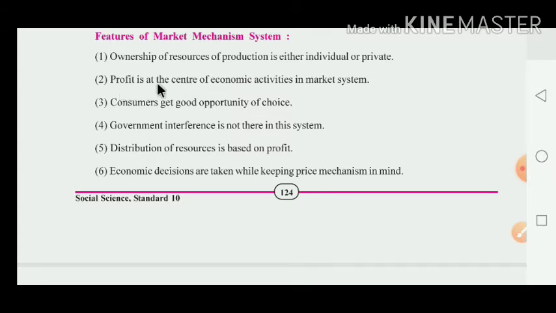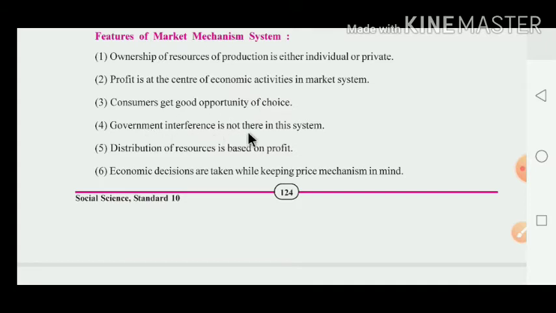Second one, profit is at the center of economic activity in the market system. Now what happened there? In this capitalist system or market system, the main aim of any industry is only the profit. That's why the profit is the main center of economic activity. Consumers get a good opportunity of choice. Now what happened there? In this market, the consumers have many alternative products available. Why? Because in this market you have to see that the competition is there.